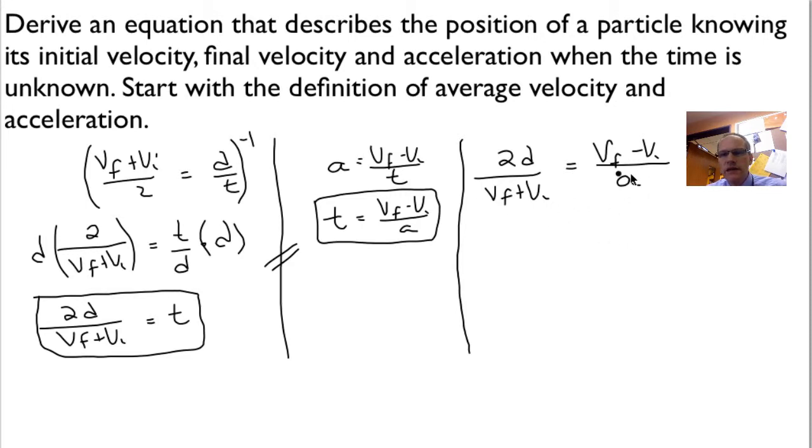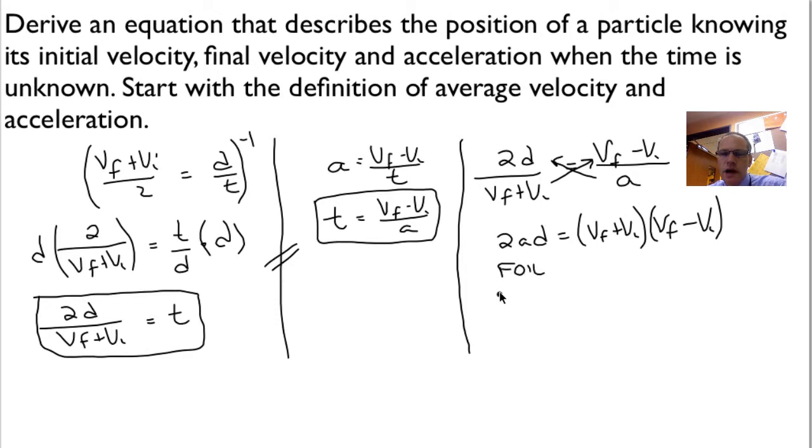Here we want to get rid of everything in the denominator and simplify, so we can cross multiply. We're going to multiply the a up, and we're going to multiply that up. So we end up with 2ad is equal to, now we have to move this all as one variable, so it's (Vf plus Vi) all times (the final minus the initial). We can now use FOIL, first, outer, inner, last, or the box method, to solve this.